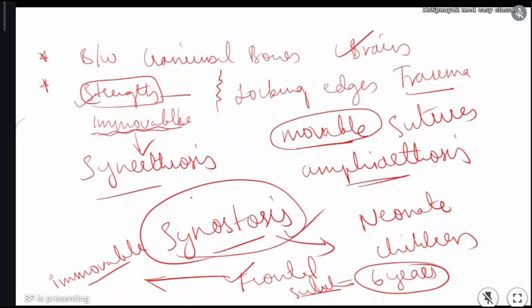Okay, these three terms are very important. I think you understood about sutures. Sutures are present particularly in cranial bones. They have good strength because they have locking edges, and the fibrous tissue present between the bones is very important. It will lock the bones of the cranium, and a few bones are immovable, a few are movable. Immovable sutures are considered synarthrosis, and movable are considered amphiarthrosis. And there are certain sutures which disappear after 6 or 7 years.